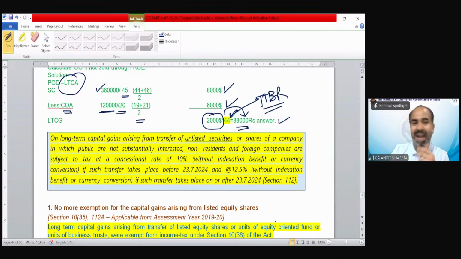What is the tax rate we need to apply in this case? 10% if it is before 23rd of July and 12.5% on or after it. But we will discuss the rate of tax of all kinds of capital gain in part 2 of capital gains. Do not bother about it. Okay.